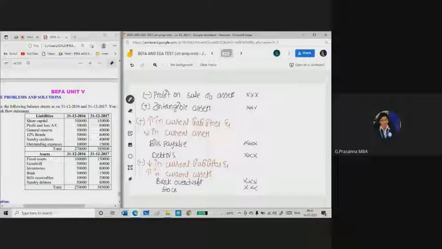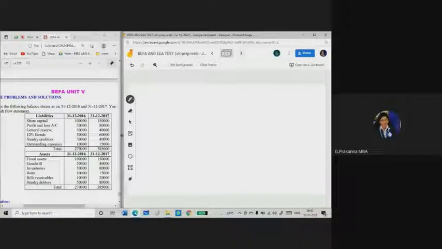All those calculations you need to do, and you need to show this as cash from operations, or cash from operating activities, in the outer column.